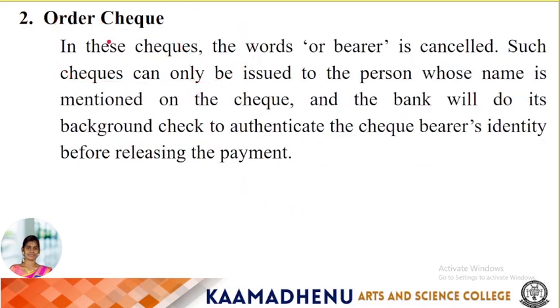Next, order checks, which means to put the order. In these checks, the word bearer is cancelled. In the order check, the bearer is cancelled. Such checks can only be paid to the person whose name is mentioned on the check. The bank will do a background check to authenticate the payee's identity before releasing the payment. Only after checking all activities can we release the payment.